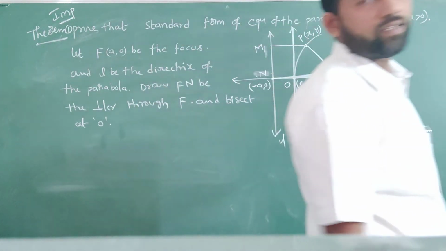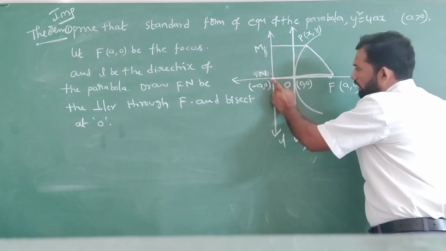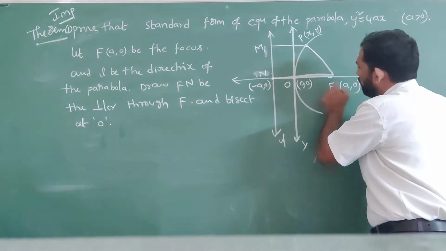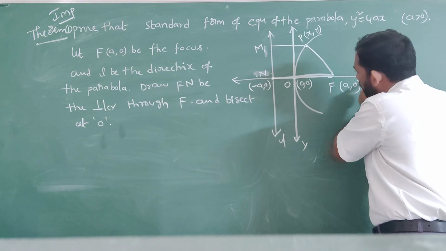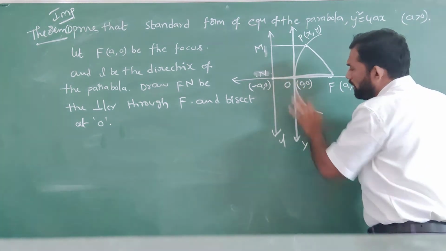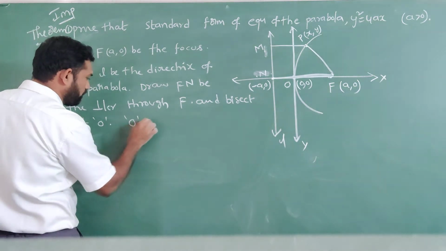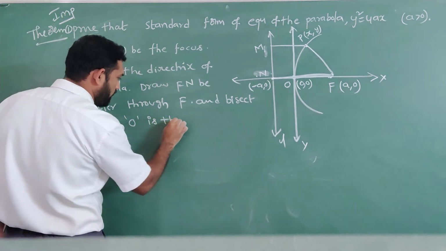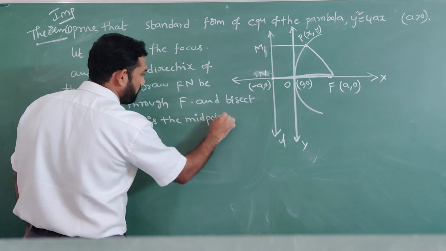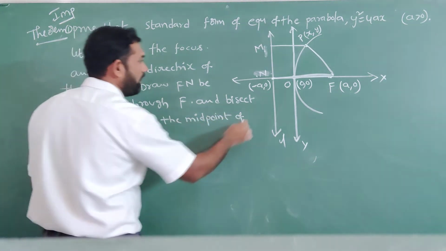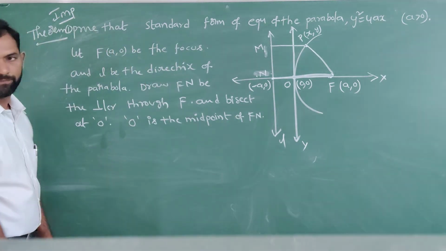So after you consider the focus and directrix, you draw one perpendicular NF. It passes through F and bisects at O, which means O is the midpoint of FN.